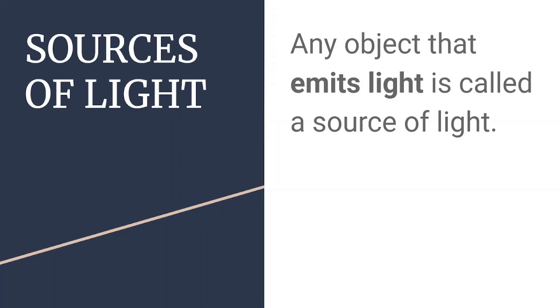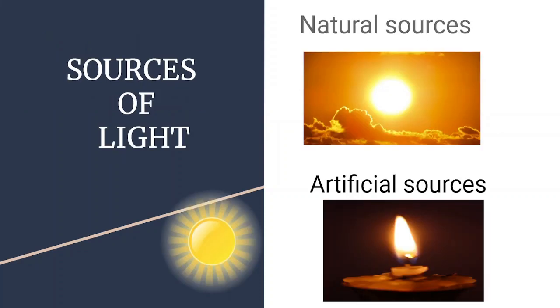If we talk about sources of light, then the thing that will come to your mind is that any object that emits light, that gives light, is called the source of light. Sources of light could be natural sources and artificial sources. These are of two types. As the name suggests, natural sources contain natural things like the sun, stars, fireflies, and artificial sources contain candle, electric bulb, lamp, etc. There are so many.